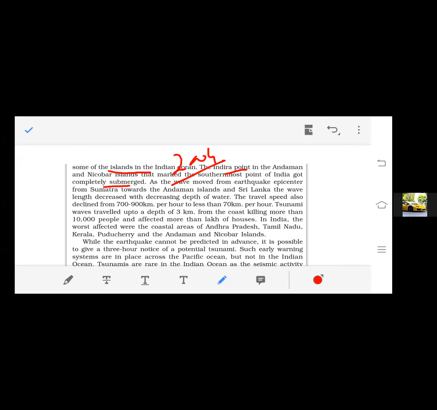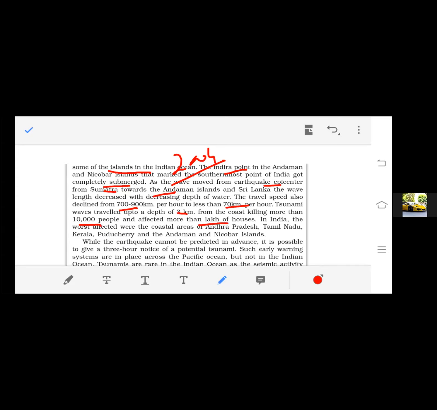As the wave moved from the earthquake epicenter in Sumatra towards the Andaman Islands and Sri Lanka, the wavelength decreased with decreasing depth of water. The travel speed also declined from 700 to 900 kilometers per hour to only less than 70 kilometers per hour. So tsunami waves traveled up to a depth of 3 kilometers from the coast, killing more than 10,000 people and affecting more than a lakh of houses.